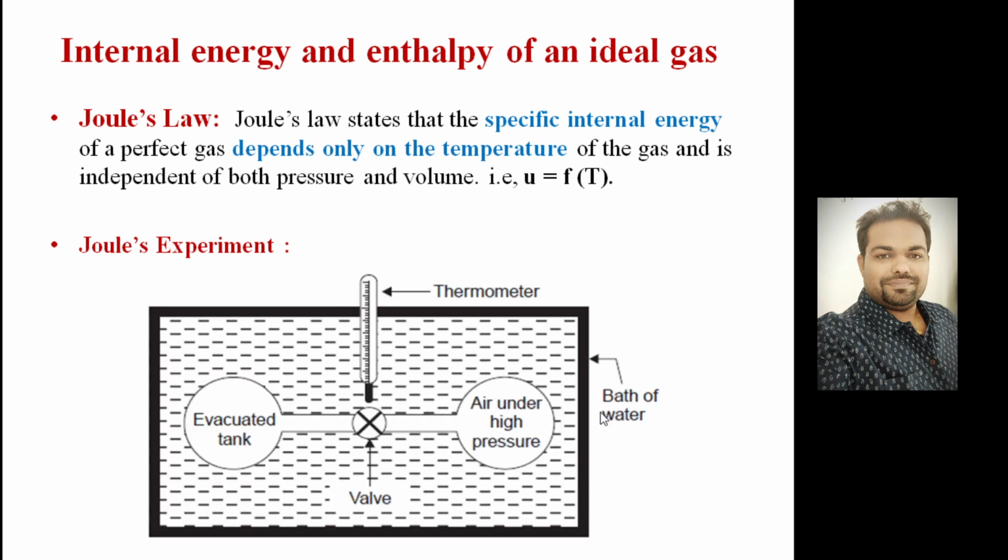So what was Joule's experiment? Joule carried out the experiment using a device which is shown in this figure. If you look at this, it is a container filled with water, and the boundaries of the container were fully insulated. There are two cylinders which are connected to each other by a valve. One cylinder is an evacuated tank, and the other is filled with air under high pressure, that is, the gas we have assumed. This is a valve, and a thermometer was attached. If there is any change in temperature, that will be sensed by the thermometer.